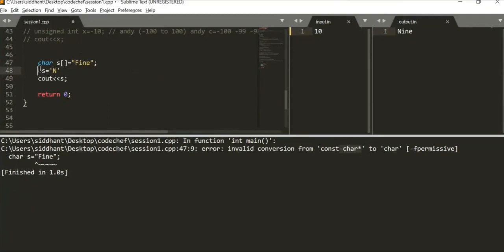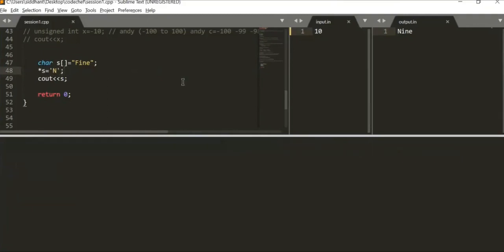When I go into the address of f and put a star, star means the value. So I can now change the value over here, and it will be converted to nine. If I make it, it should be "nine". So over here I'm changing the initial value of this whole array.